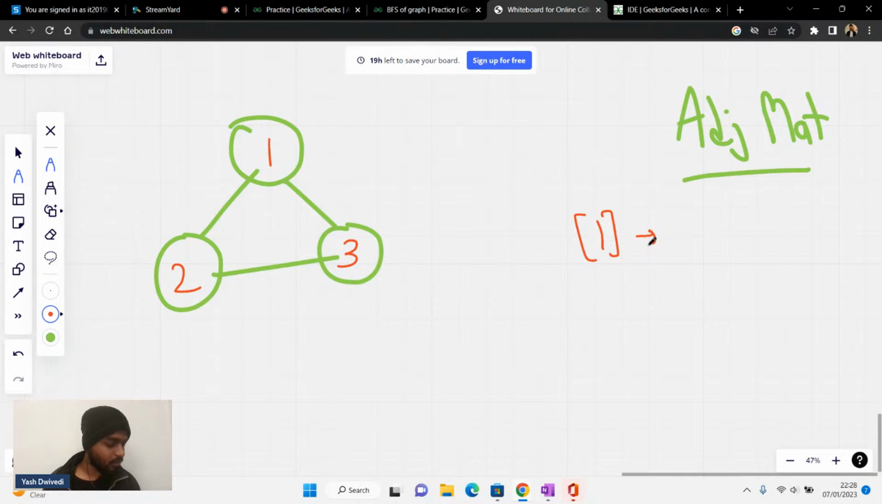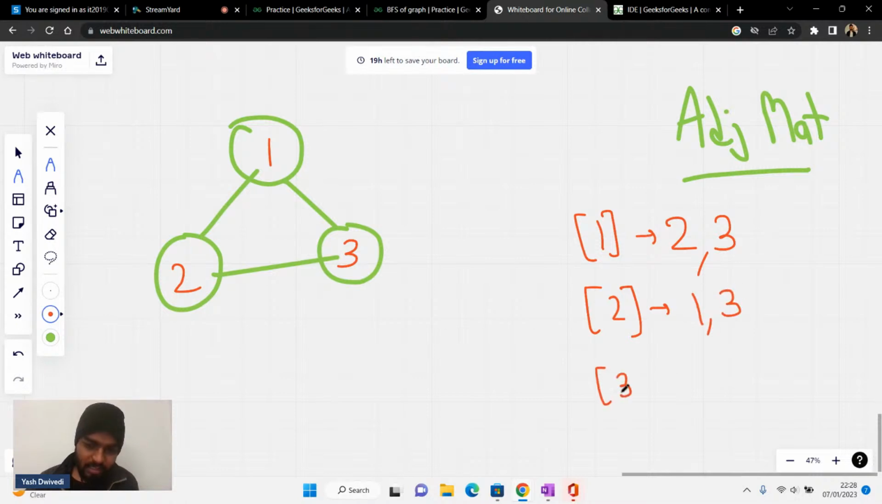One is connected to which nodes? One is connected to two. Okay, one is also connected to three. Right. Then after that, if you see two, in the adjacency list of two, one will be present and three will be present. Then if you see three, in the adjacency list of three, one is already present and two is also present. Right. This is the thing.